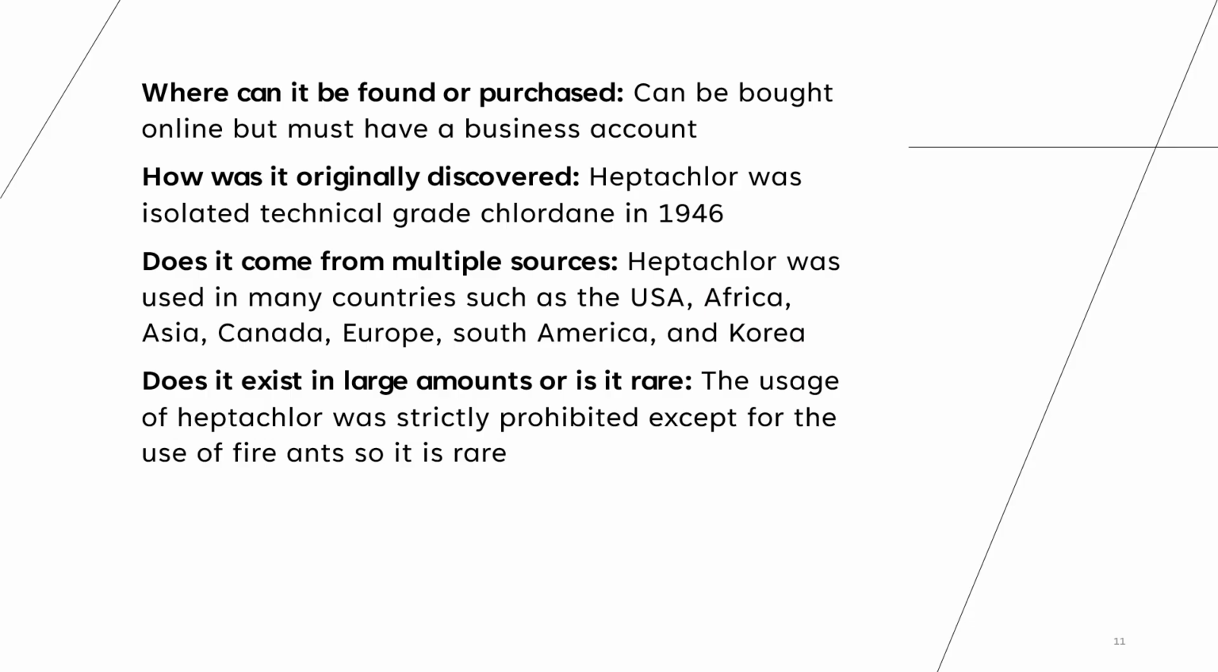Part 3. Creation and distribution. Where can it be found or purchased? It can be bought online, but you must have a business account. How was it originally discovered? Heptachlor was isolated from technical-grade chlordane in 1946. Does it come from multiple sources? Heptachlor was used in many countries such as the USA, Africa, Asia, Canada, Europe, South America, and Korea. Does it exist in large amounts or is it rare? The usage of heptachlor was strictly prohibited except for use on fire ants, so it is rare.